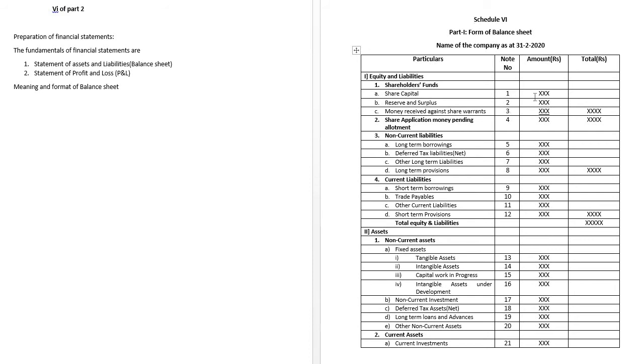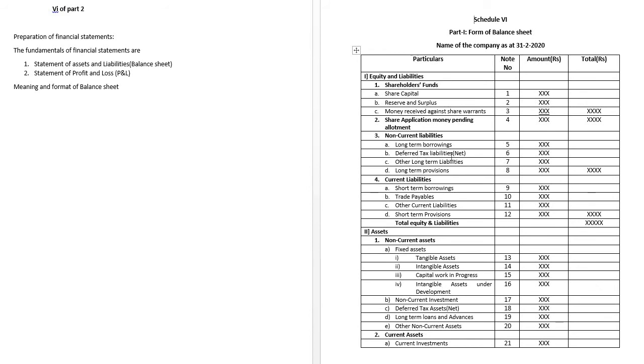When we make the total of notes 1, 2, 3, we take the total to the outer column. The next head is share application money pending allotment, note number 4, inner column, therefore outer column. Next we have the non-current liabilities, where numerous items are available. The first one is long-term borrowings, note number 5, again inner column.